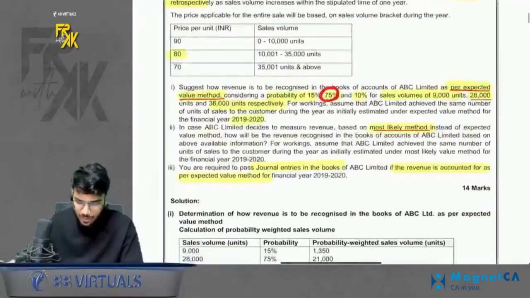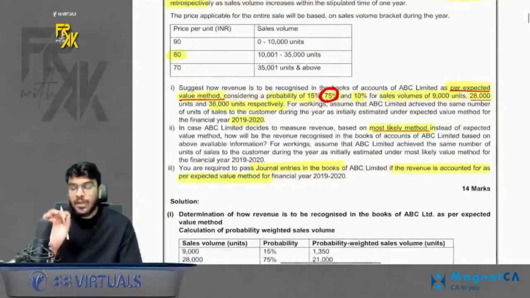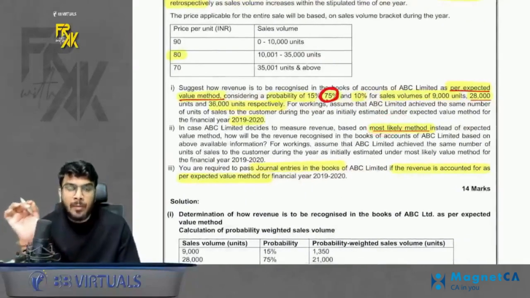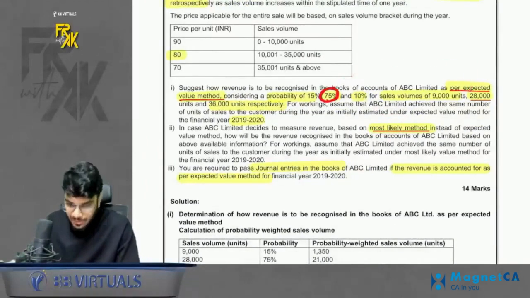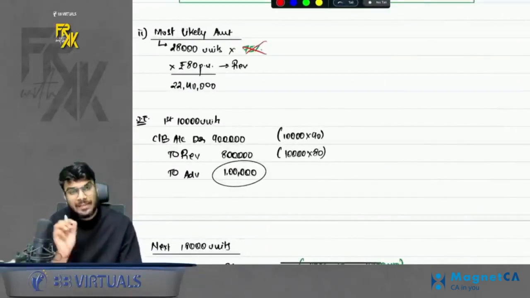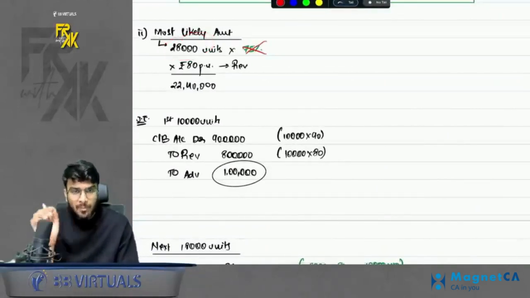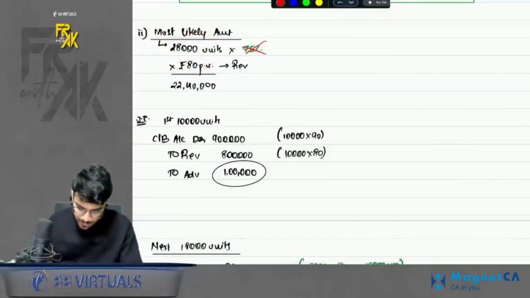In the second part, they tell us to use the most likely method. In the most likely method, we don't multiply by probability, we just take the sales value with the higher probability. Remember, in this method we don't multiply by the probability, so don't make the mistake of multiplying by probability. So we assume that 28,000 will be our sales because that has the highest probability, and for that sales volume, the price will be rupees 80.